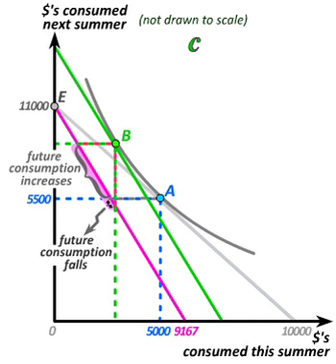It turns out then that the question, will you borrow more or less as the interest rate increases, again does not have an unambiguous answer, not even when consumption both this summer and next summer are normal goods as we've assumed here. The substitution effect clearly says consume more in the future, in other words borrow less.